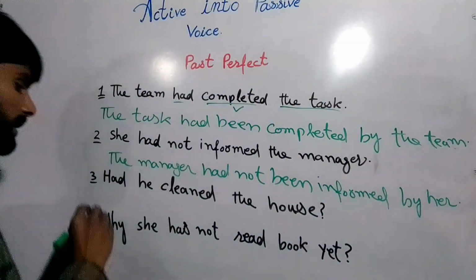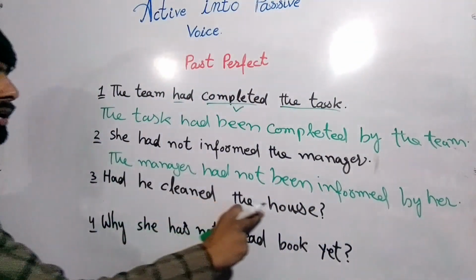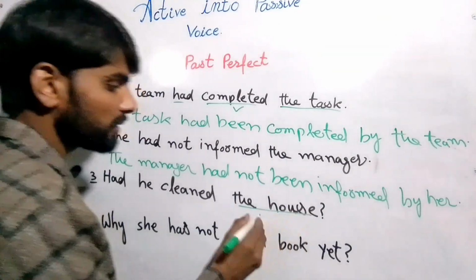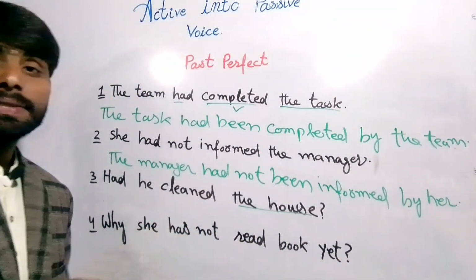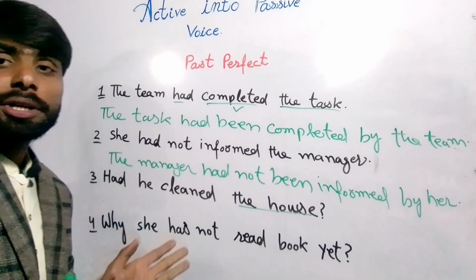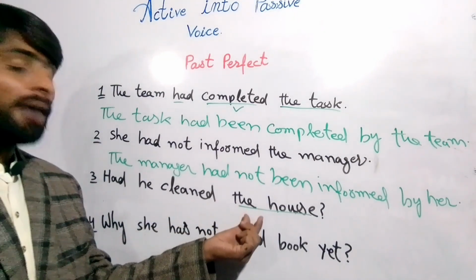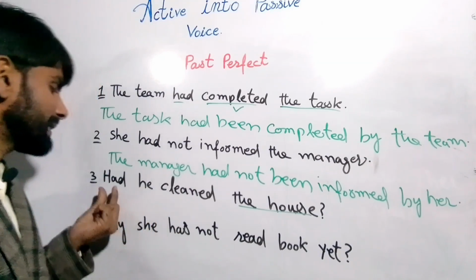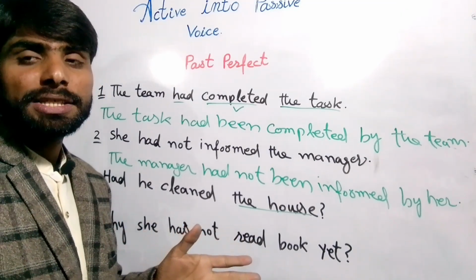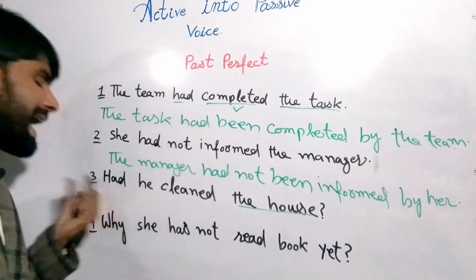right? And next is, had he cleaned the house. So our object is this, right? So in the past perfect tense we don't need to recognize whether our object is singular or plural, because we are only using one helping verb, that is had. So with plural and singular we always use had, right?